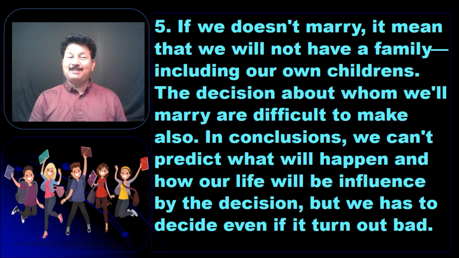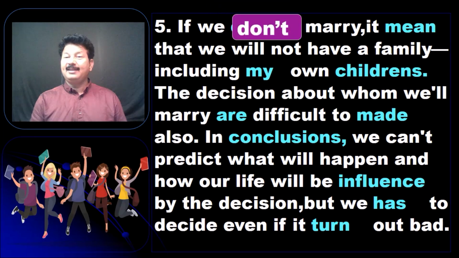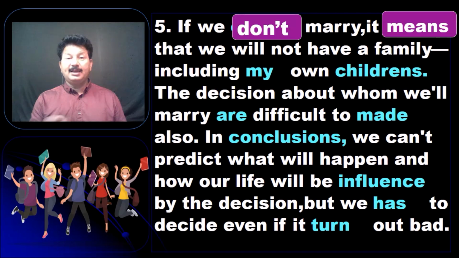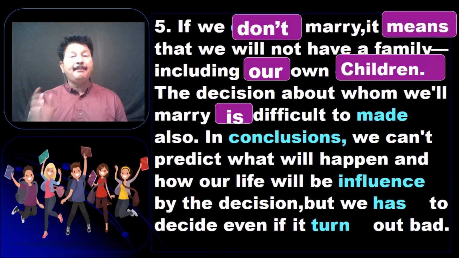Try to find out 10 mistakes here again. Right. If we, is it doesn't or don't? So if we don't marry, it means that we will not have a family including, we are saying we, so again it will be our own children, not children. The decision about whom we will marry, we are talking about the decision, so it is again singular, is about to make.